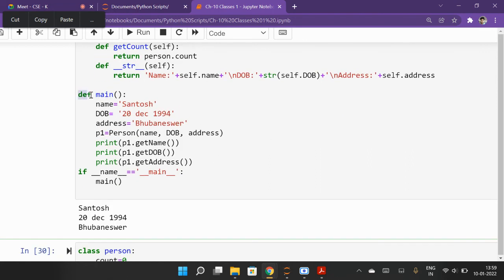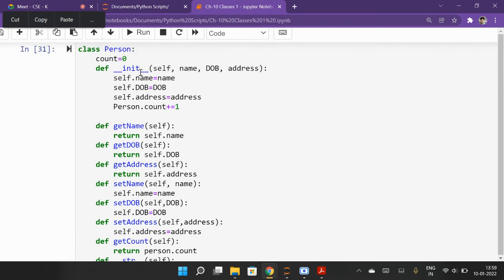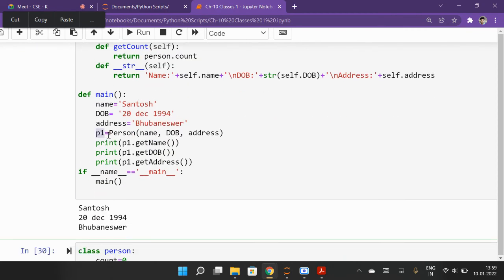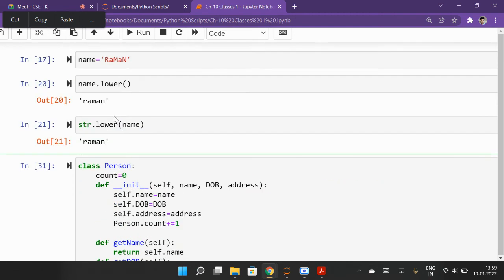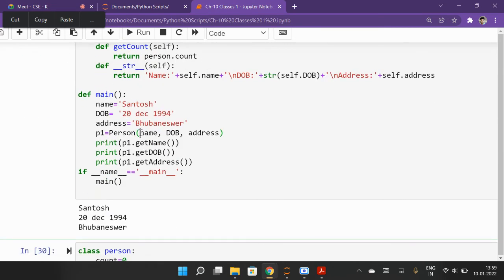So we have def main. Name Santosh, date of birth, address. And what we are doing is p1. This p1 is a self actually. Here self, what we have defined, is the object, and the object we have created here is p1. Person is the name of the class, and it has variables name, date of birth, address.